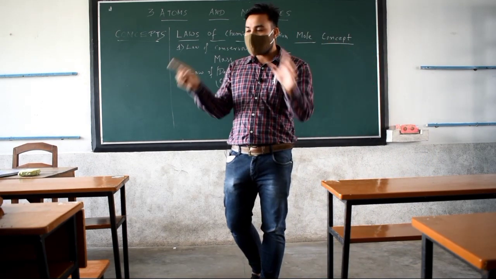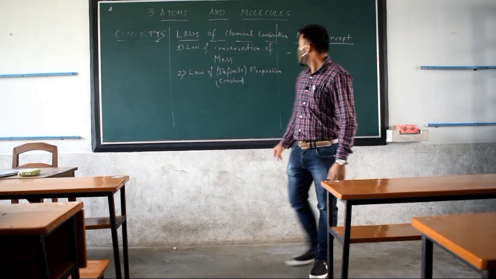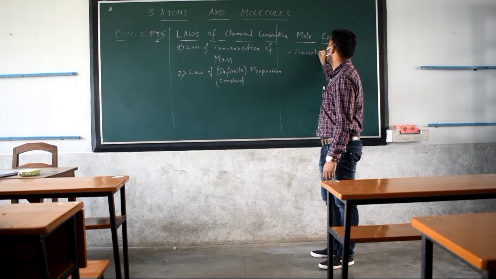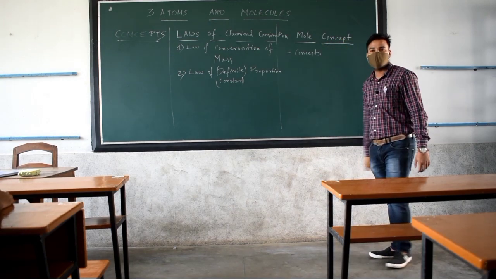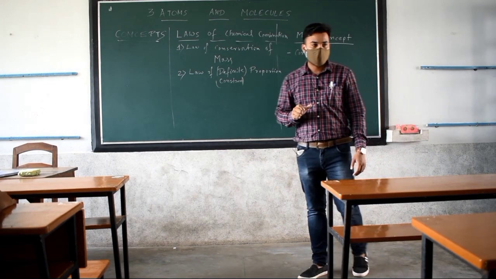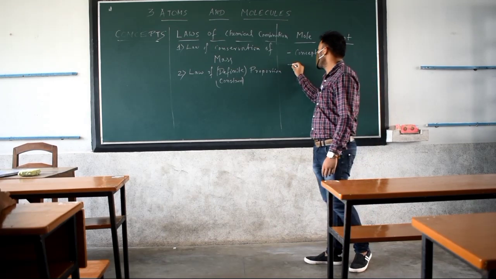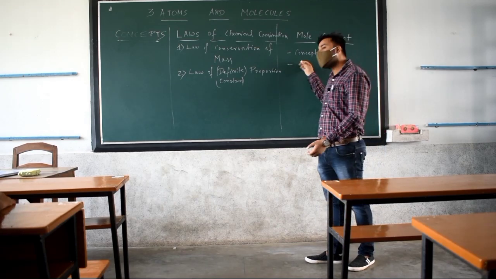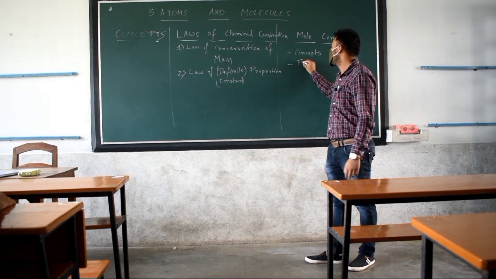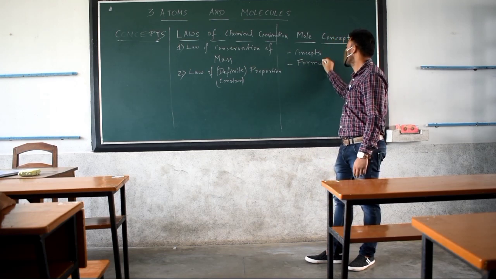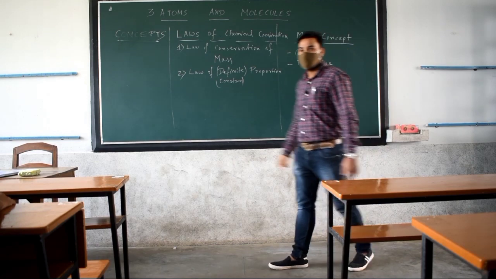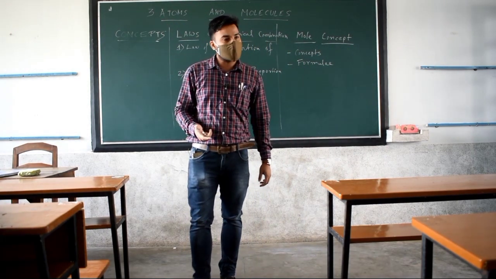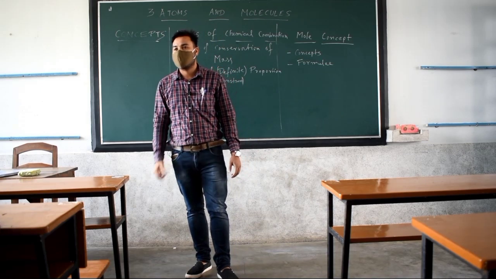What we have to read in the entire chapter? Okay. So first thing is the basic concepts related to the mole concept. Second thing which we have to read is the numericals. But before numericals we have to get some formula. Because if you want to solve some numericals, then you definitely need some formula, or not?